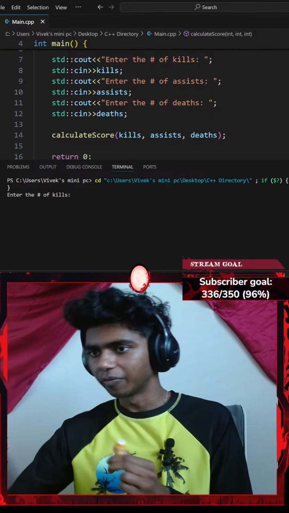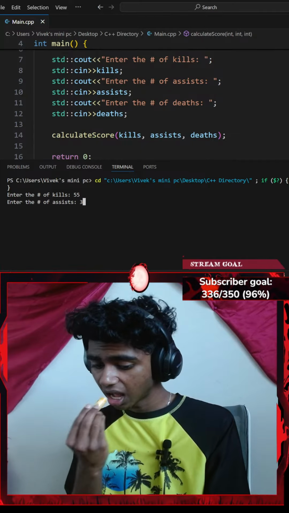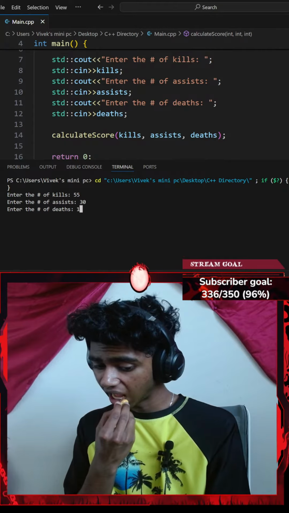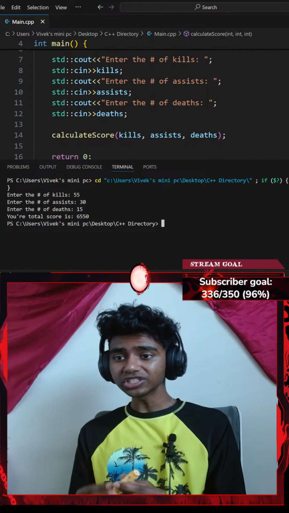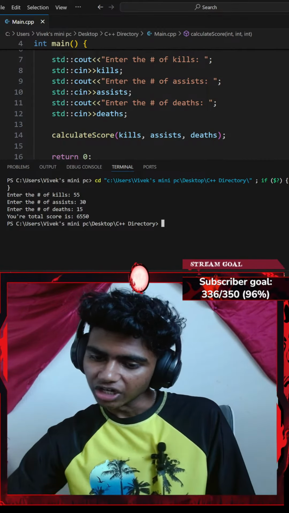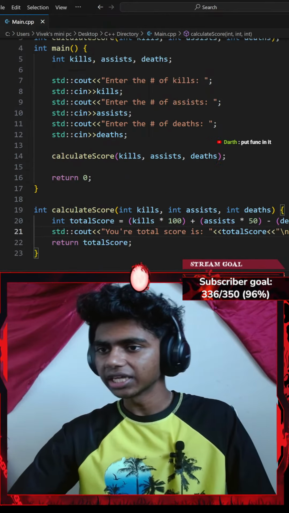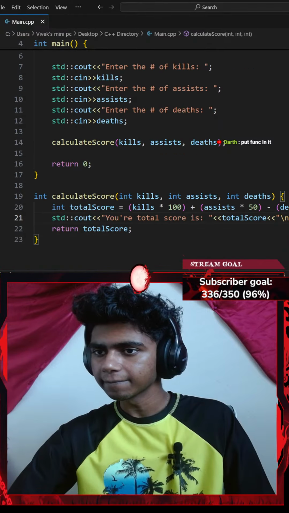Okay, let's add a few parameters here. There we go. Your total score is 6,550. "Put function in it. Put func in it." Honestly, is func like a parameter that I gotta put here?